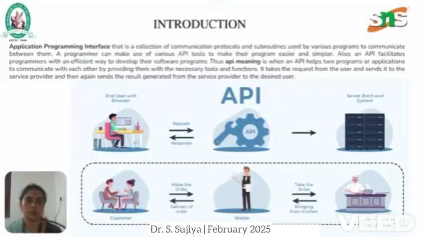In a real-time example, a customer makes an order in a hotel, and that is taken by a waiter to the chef. Once the chef makes the dish ordered by the client and has it ready, the waiter takes it from the kitchen and delivers the order to the customer. Here, the waiter plays the major role between a customer and a chef. Likewise, the waiter plays the role of an API, where the customer is the one who requests a service and the chef is the server who responds to the client.